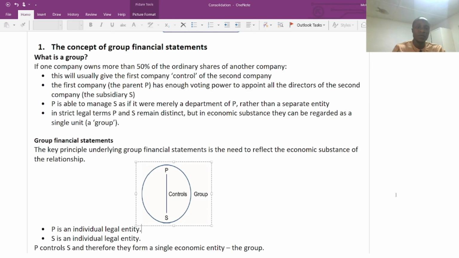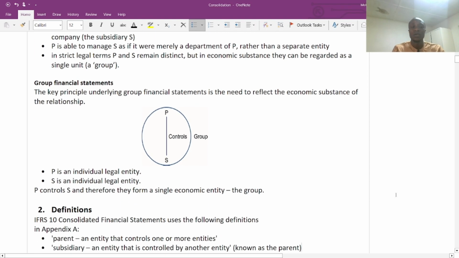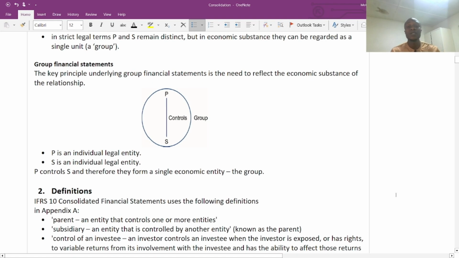So now we are going to look at the group financial statement, which is a key principle. When we are talking about the group financial statement, it means we need to reflect the economic substance of both the parent and the subsidiary as a single entity. So we are going to look at the relationship of the parent and the subsidiary. We are going to look at the financial statement of the parent, the financial statement of the subsidiary, and we are going to put them together in the form of a group structure, in the form of a consolidated financial statement.